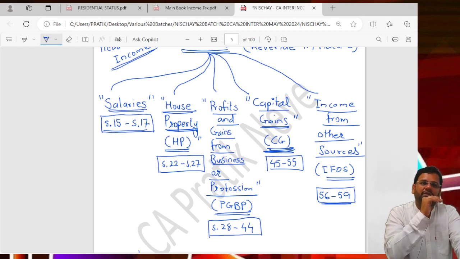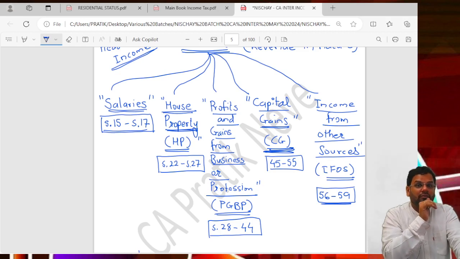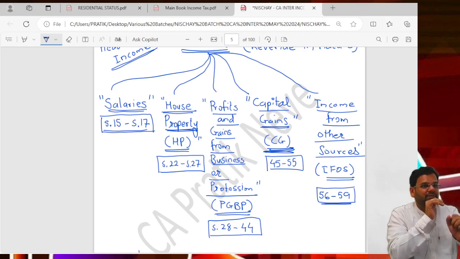So whomsoever I meet, the first thing I tell them is to try shifting yourself from 15 to 28. Don't be in a relation of employer-employee. Try to be in a relation of consultant. Getting it? And this was one example.